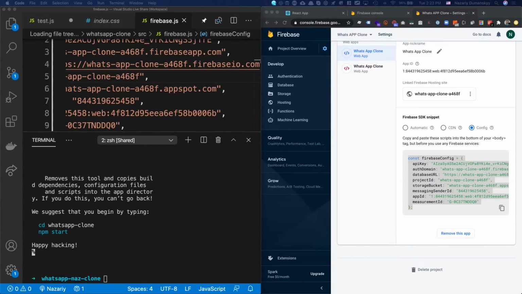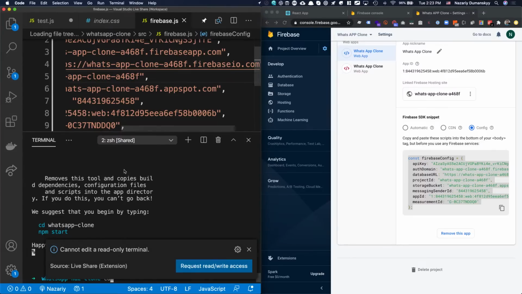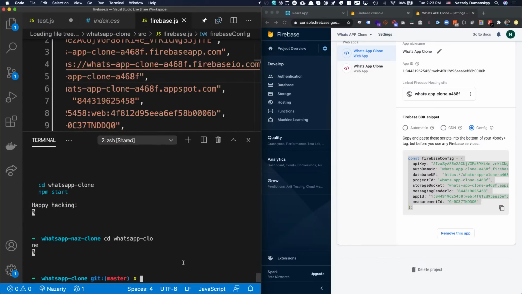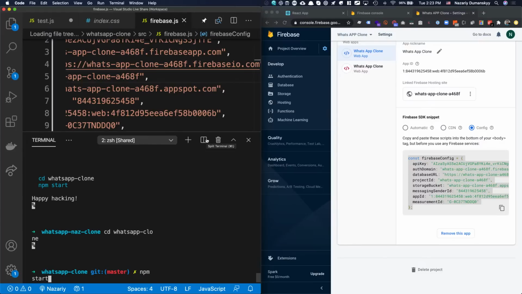cd into the WhatsApp clone. So whatever you named it, here we're going to do cd whatsapp-clone, like this, and then you'll be in the right directory. And then here, what you want to do to start the app up is npm start, right?